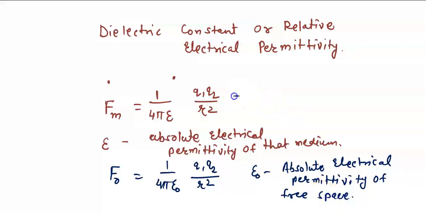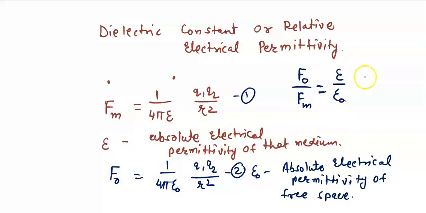Okay, so let this be equation number 1, let this be equation number 2, and now what we are going to do is find F naught upon Fm. So when we do this by equation 1 and 2, what will you be getting? F naught upon Fm will give you epsilon upon epsilon naught. Yes or no? If you do F naught upon Fm, it will be epsilon upon epsilon naught, and that is equal to epsilon r, or that is also called k.